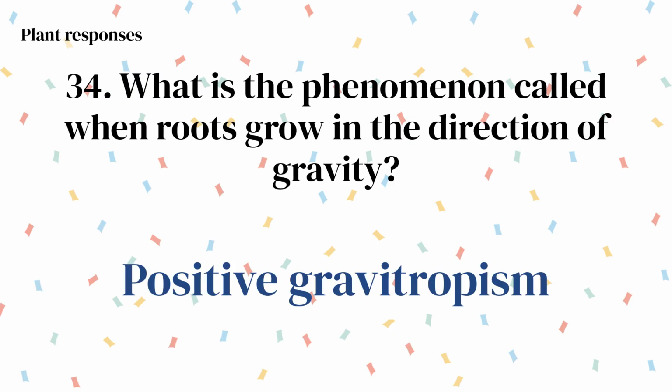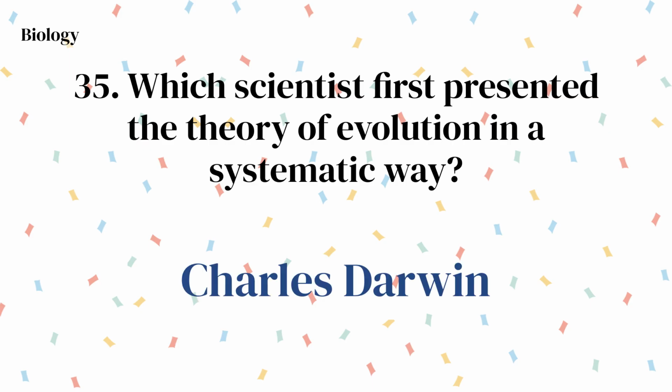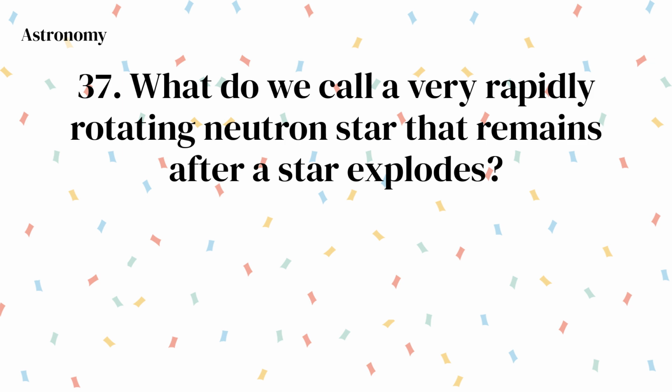Positive gravitropism. Which scientist first presented the theory of evolution in a systematic way? Charles Darwin. Where is a magnet's force the strongest? At its poles. What do we call a very rapidly rotating neutron star that remains after a star explodes?